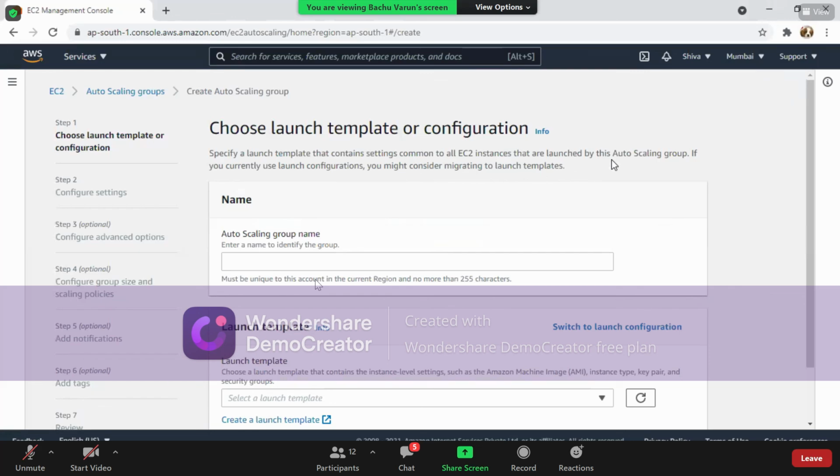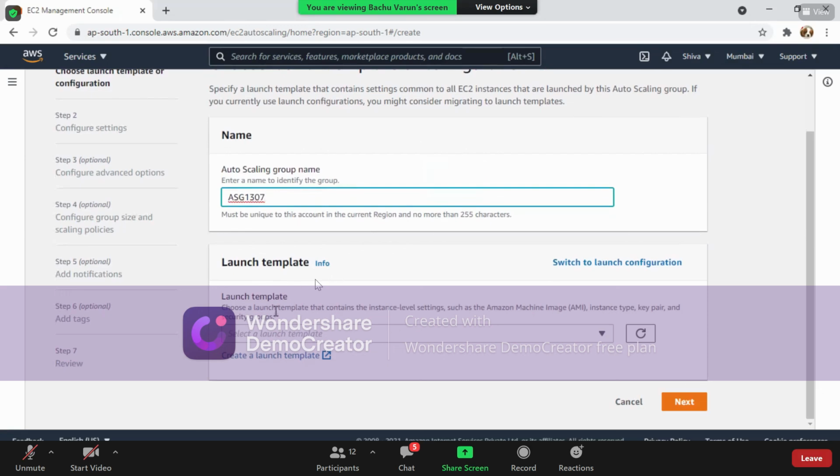Okay. So when we selected create auto scaling group, it is asking us to provide a name for auto scaling. So I am providing a name. I am taking the name as ASG and today's date, 1307. ASG is nothing but auto scaling group. You can provide any name, right?